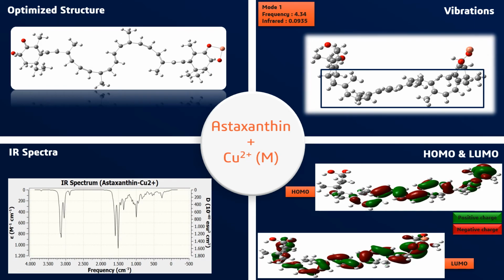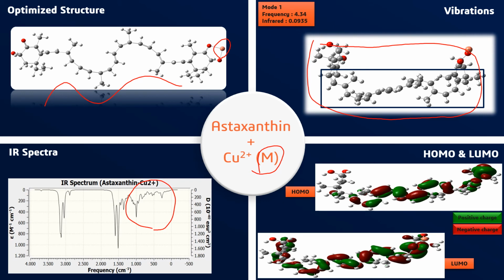And after that, we compare it to astaxanthin with Cu2+ as one metal ion. Here, with the metal ion of Cu, the optimized structure becomes more different, and the vibration itself is different from the previous one. The vibration happens in all of this astaxanthin body, and in IR spectra, we can see the higher absorbance value confirms that Cu2+ is already bound to astaxanthin, and the HOMO and LUMO show the pattern that astaxanthin is far better at receiving and donating electrons.